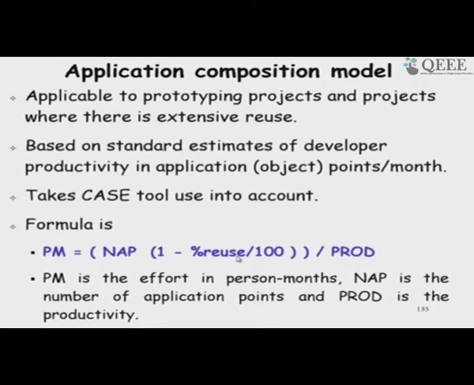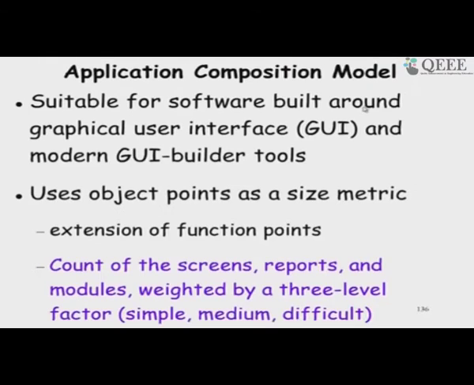Is it that we are just using a customization, 90% we are just reusing and only 10% we are writing? So, then the number of application points into 0.1. So, that is the application composition model, a simple model used at the early development, and one important thing is that it considers the GUI development effort directly by counting the number of screens, reports and so on.